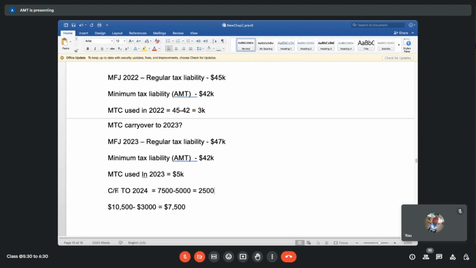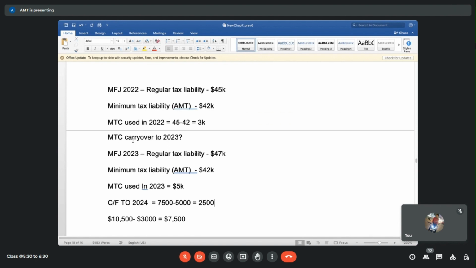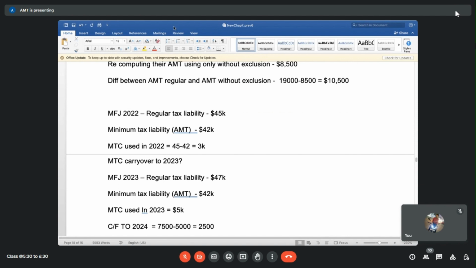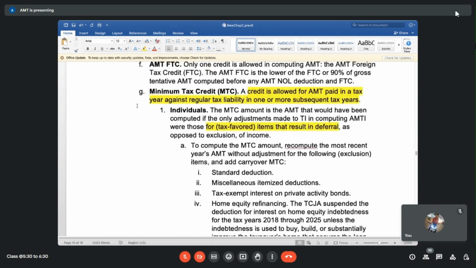This is again a very unique clause that US tax has, that you can take MTC credit, which is minimum tax credit, or you can use your AMT paid in prior years to compute what your AMT credit would be. Typically, that AMT credit is called MTC, minimum tax credit, and the way the credit is calculated is going to be different than the way AMTI is calculated. That's why we need to understand the adjustments that we are doing, first of all, between taxable income and AMTI income. Complete exclusion versus deferral.